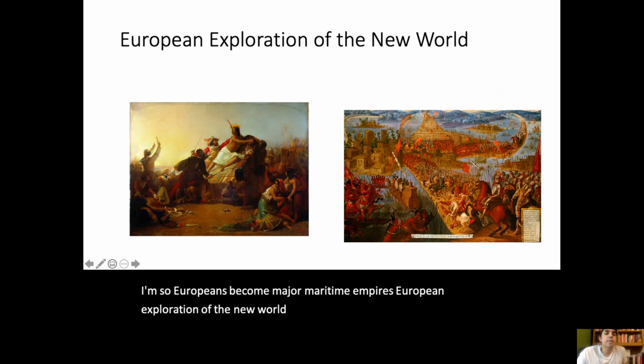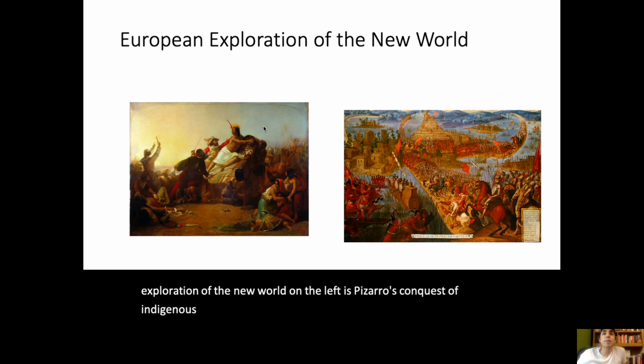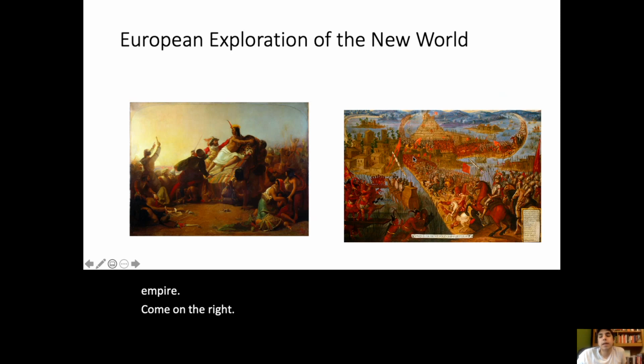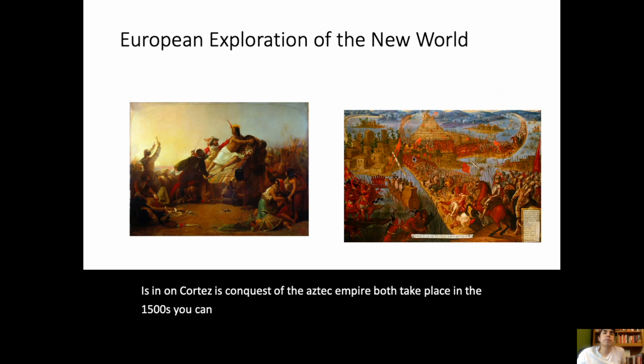On the left is Pizarro's conquest of indigenous peoples in Peru, his conquest of the Incan Empire. On the right is Hernan Cortez's conquest of the Aztec Empire. Both take place in the 1500s. You can find the specific dates.